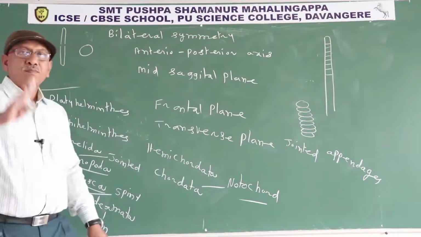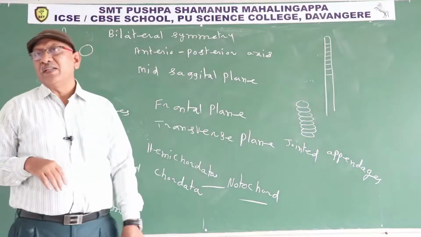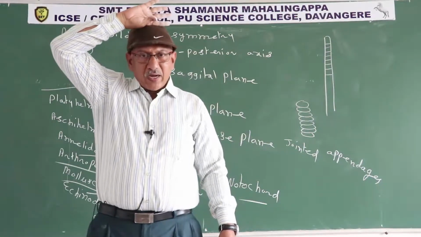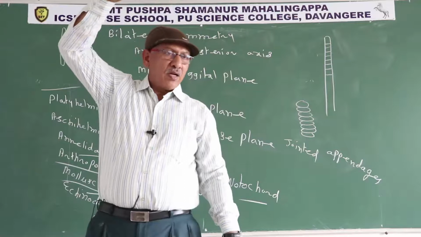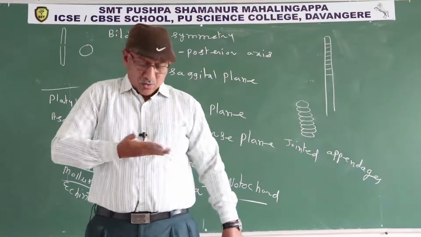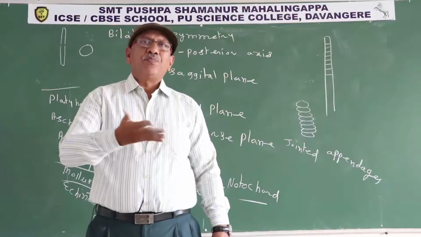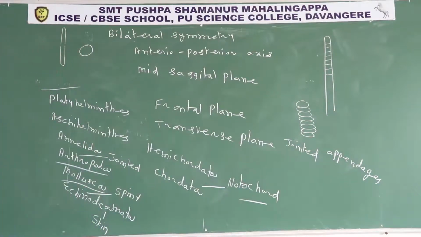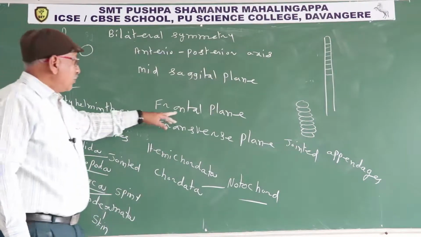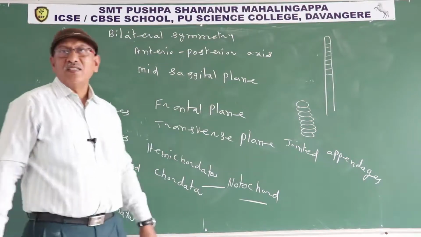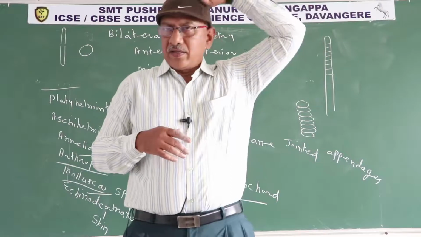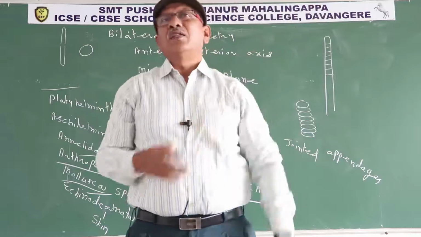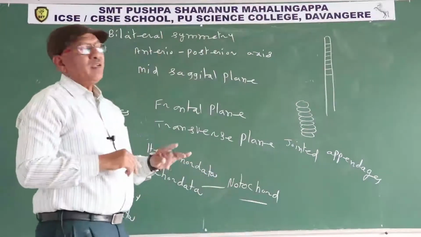Mid-sagittal plane. So, two other planes are also present in a bilaterally symmetrical animal. One is the frontal plane. If you cut the body in the frontal plane, the body becomes two unequal dorsal and ventral parts. If we cut the animal through the transverse plane, the body becomes two unequal anterior and posterior parts. So the frontal, transverse and mid-sagittal planes are present at right angles. These three are present at right angles.